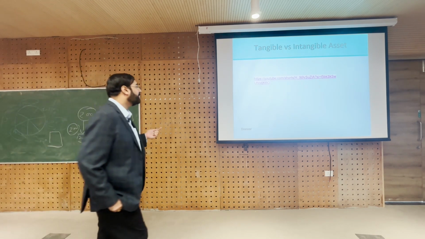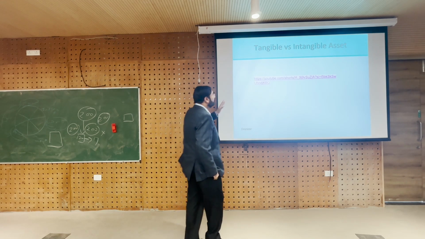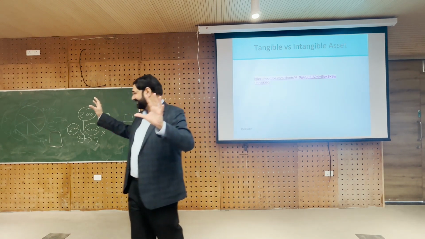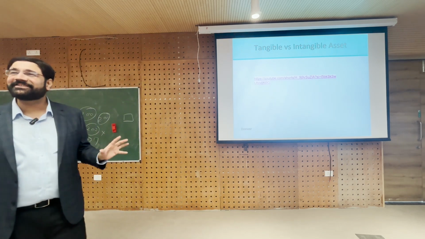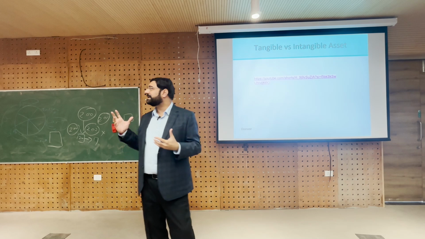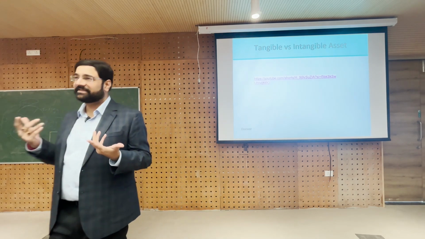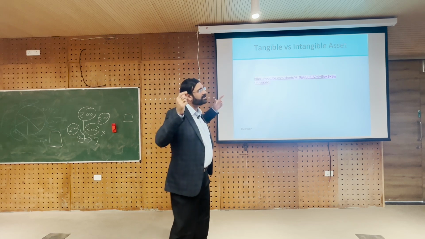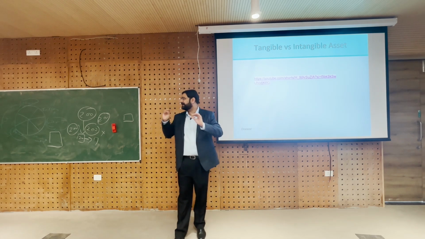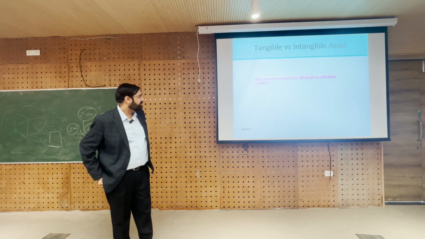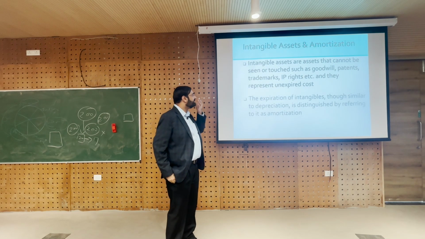So, the point is, the second point was tangible versus intangible assets. Point was tangible versus intangible assets, right? So, for tangible assets we charge depreciation, but for intangible assets the same charge is called amortization. The same spreading of cost over the useful life is called amortization. So, intangible assets are assets that cannot be seen or touched.